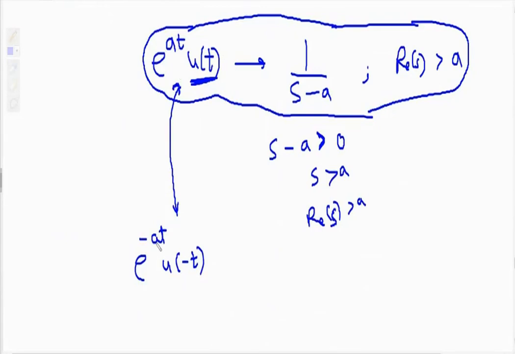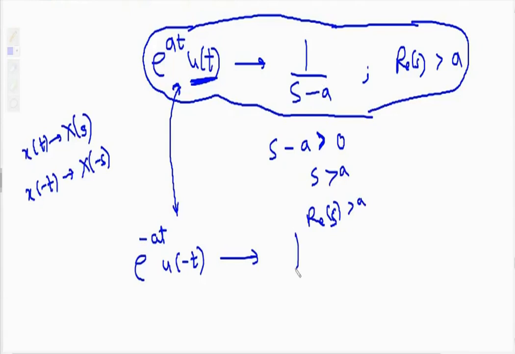Whenever t is replaced with minus t, we have the property that if x of t has Laplace transform x of s, then with t replaced by minus t, s is also replaced with minus s.